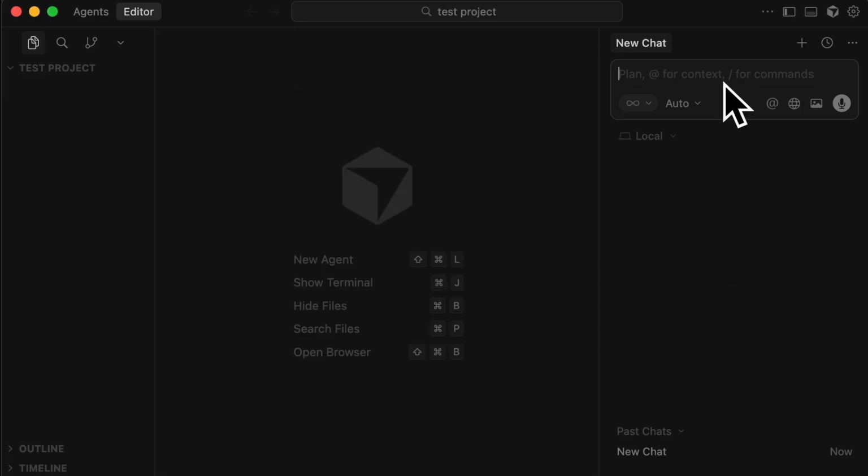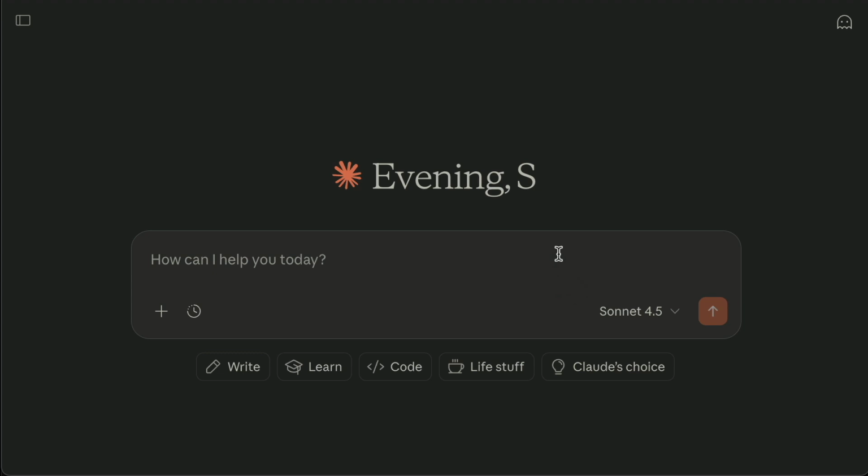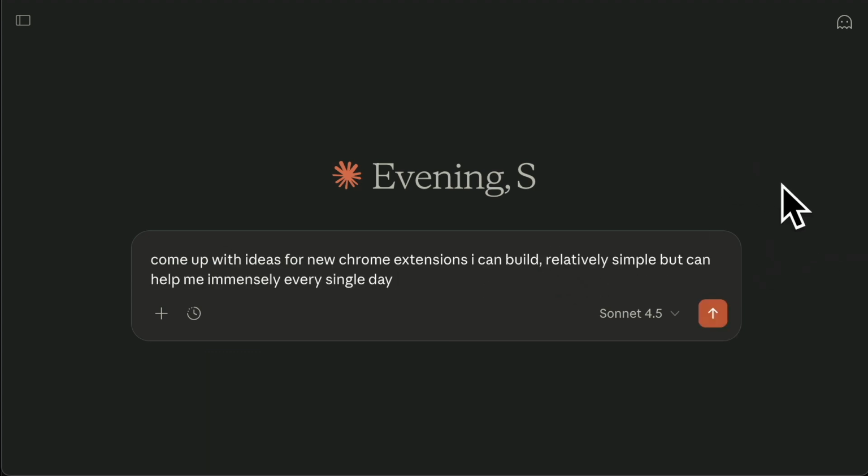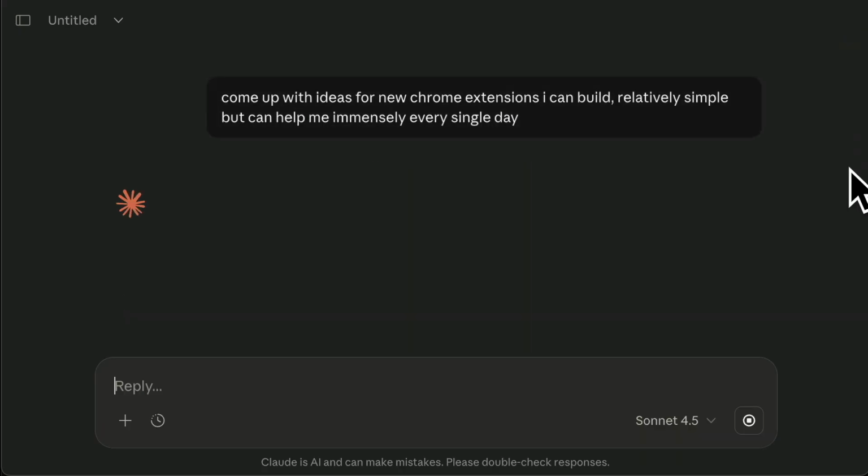So once that's done, how do we get the command? I'm in a new chat. My brain's feeling very empty today. So what do I ask Claude? Come up with new ideas for Chrome extensions, because I can't think of any. Relatively simple. Help me immensely every single day. So you can just do it like that. Bit of back and forth. Let it help you brainstorm.